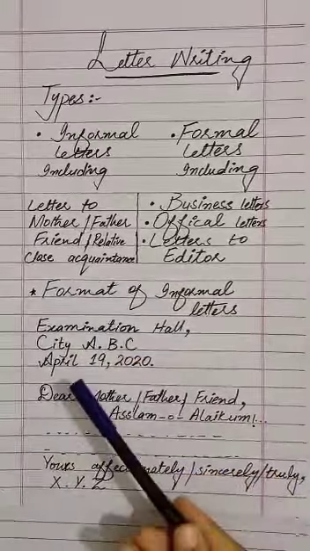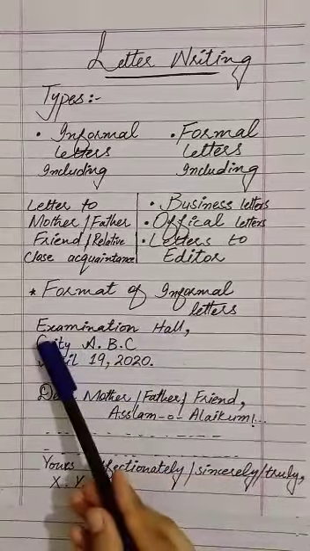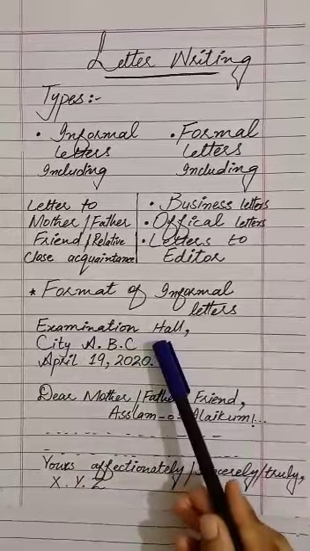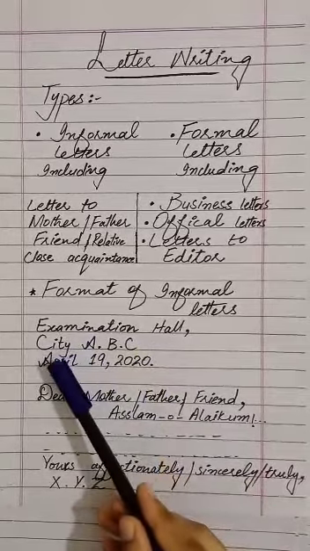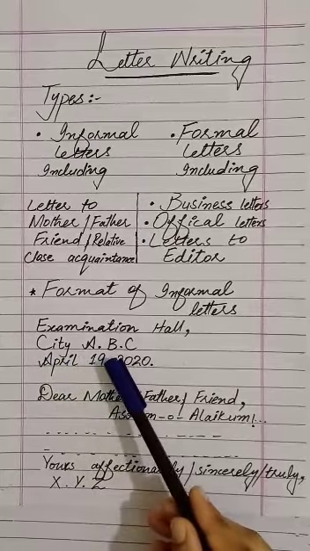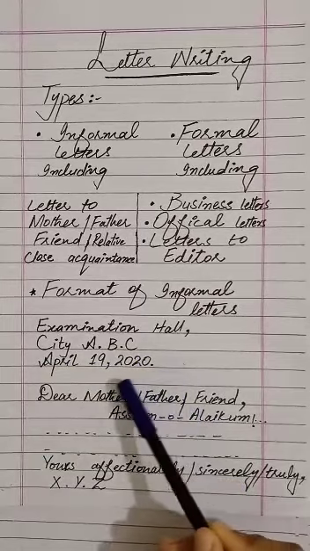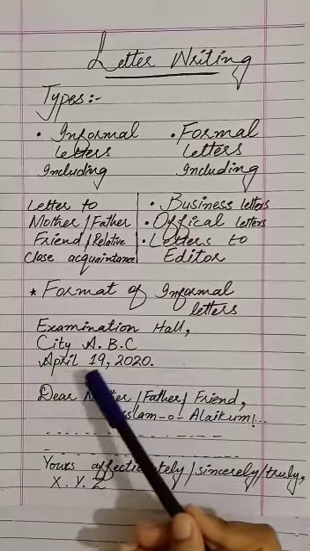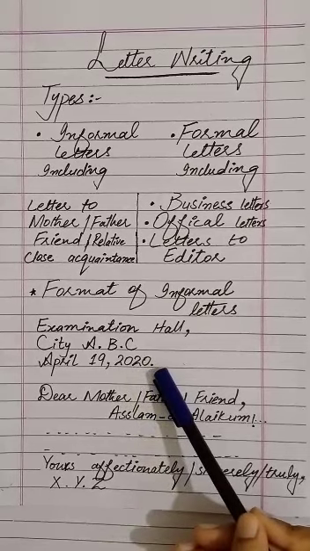Now students, come to the head of the letter. First of all, we will write Examination Hall, E of examination and H of hall in capitalization, and then we will put a comma. Now in the second line, in the same direction, we will write city A.B.C., and after writing C we don't put a comma or full stop. Now in the third line we will write month, date, comma and then year. After writing the year, students, we will put a dot.